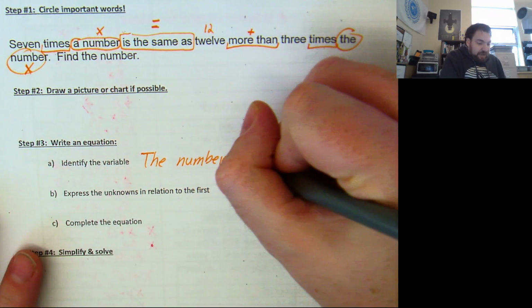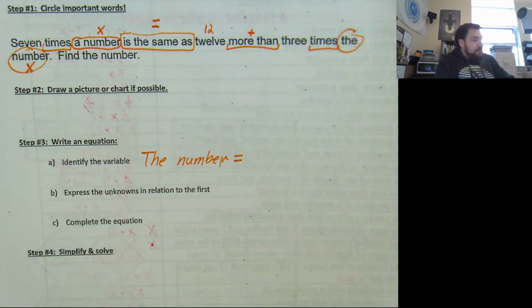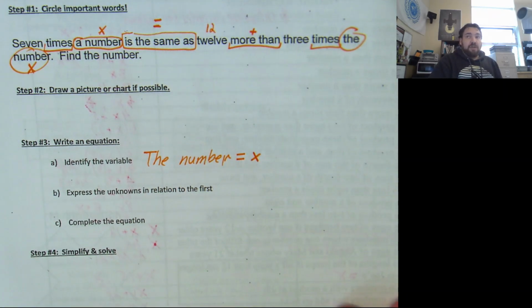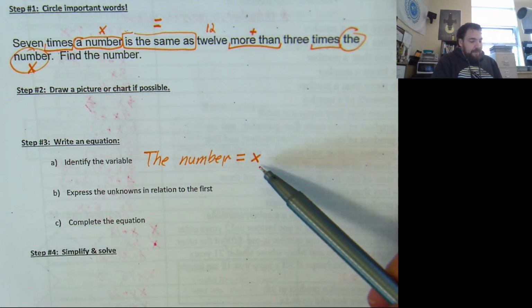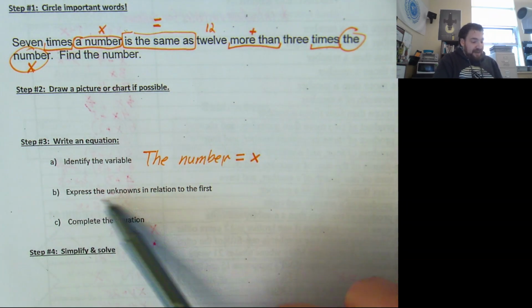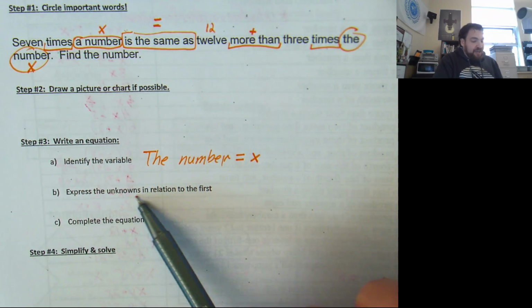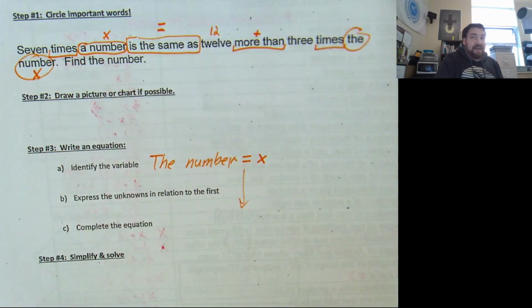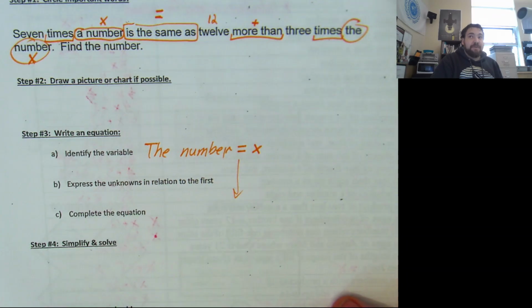So the number that we're looking for, we're going to give it a name. Someone already called it X. So there we go. We've got our X. We only have one unknown, so we can skip over this step. This one says to express the unknowns in relation to the first. Well, we can skip that part because we only have one unknown. We'll come back to that in our next example.